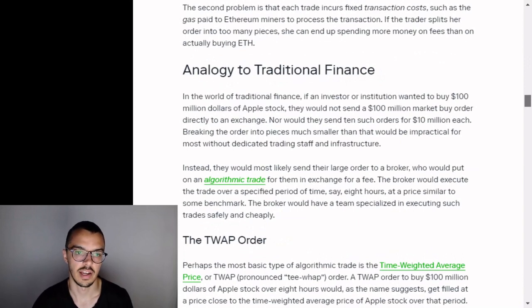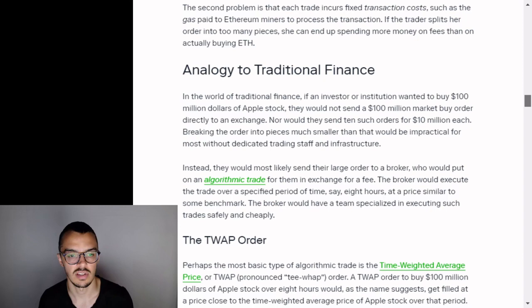Analogy to traditional finance. In the world of traditional finance, if an investor or institution wants to buy $100 million of Apple stock, they would not send a 100 million market buy order directly onto an exchange. Nor would they send 10 such orders for 10 million each. Breaking the order into pieces much smaller than that would be impractical for most without dedicated trading staff and infrastructure.